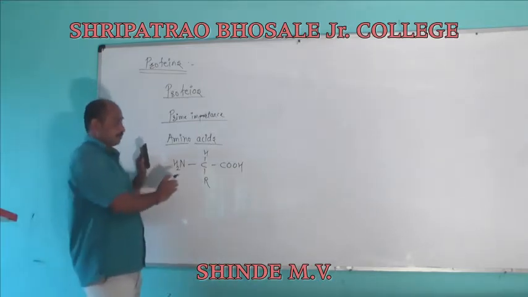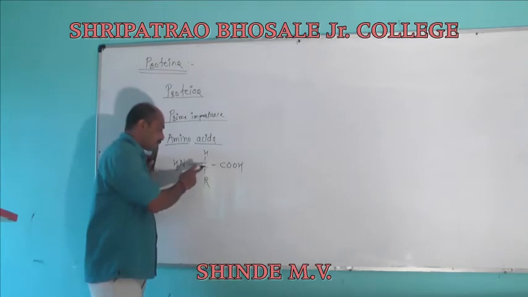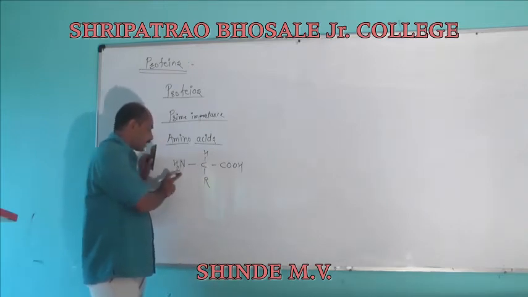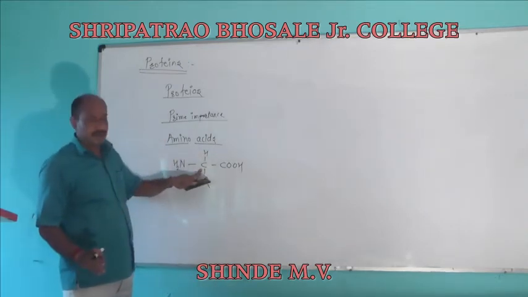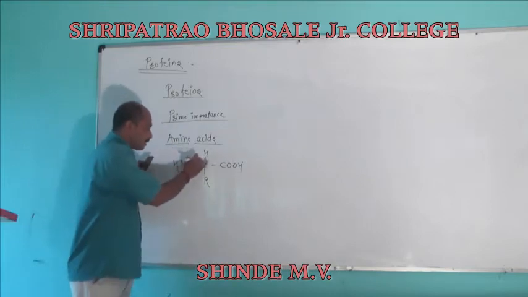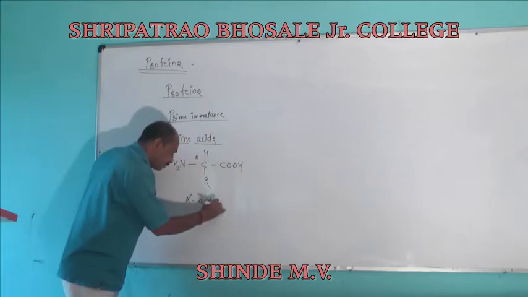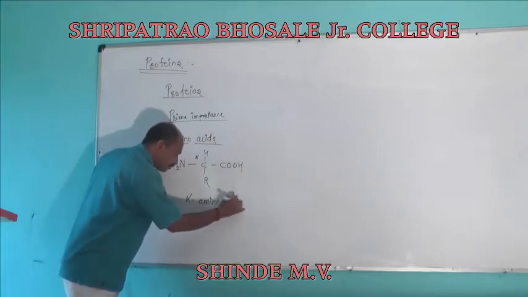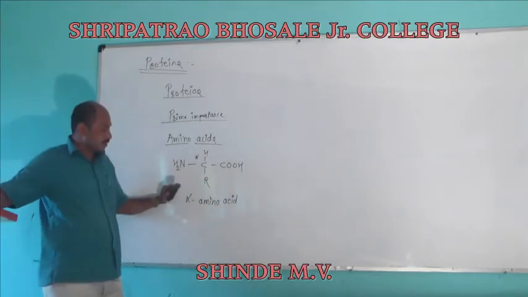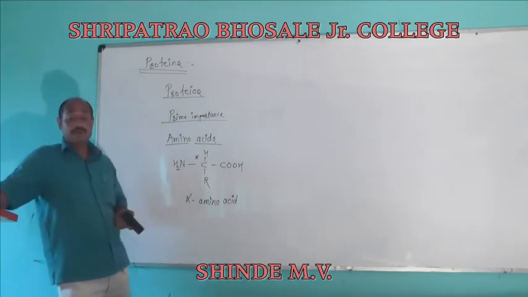We have the amino group at the alpha carbon, so these are considered alpha amino acids.